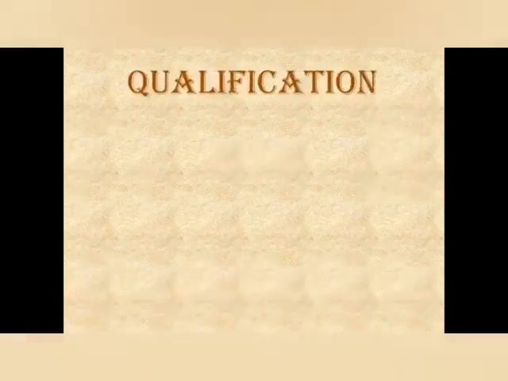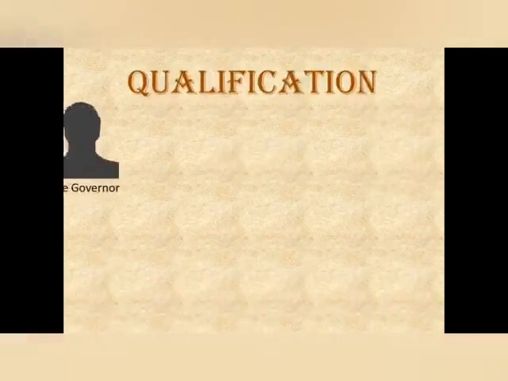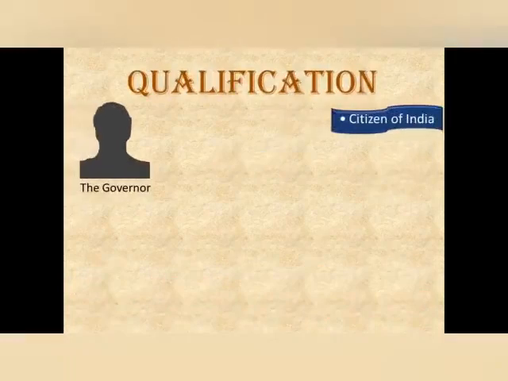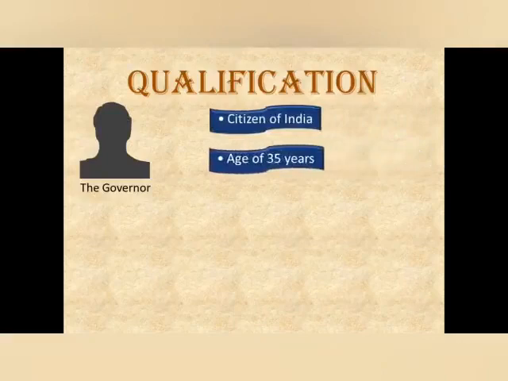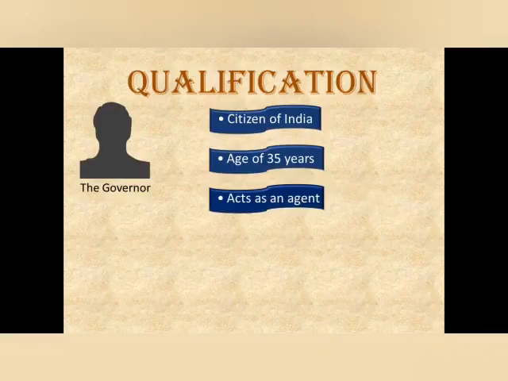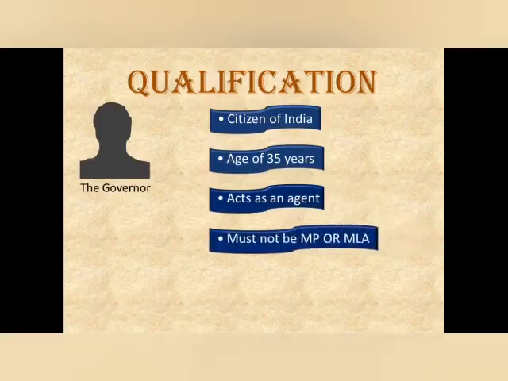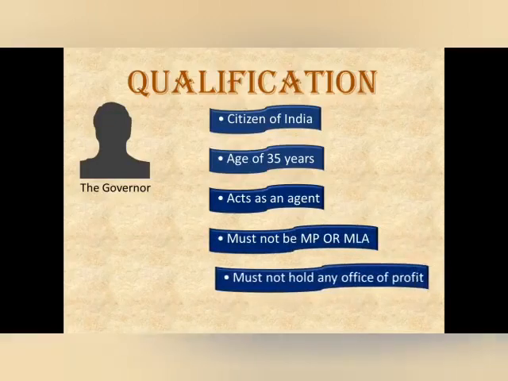How can a person be a governor? To be eligible for the post of a governor, a person must be a citizen of India and above the age of 35 years. The governor acts as an agent between the central and the state government. The governor must not be a member of parliament or member of legislative assembly. The governor must not hold any office of profit.